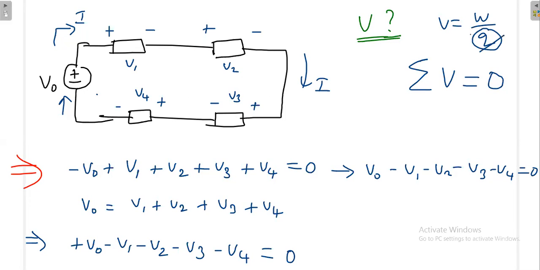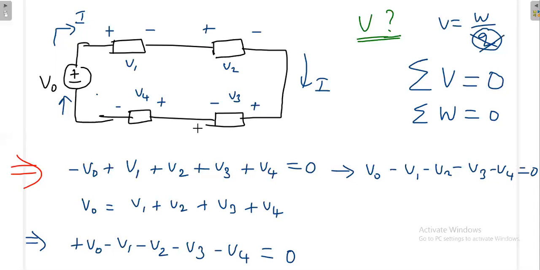So if I forget this, now I am writing that the algebraic sum of voltage is equal to 0. Can I write that the algebraic sum of energy is equal to 0? Okay, I can write it because my current is constant. Here, when I apply KVL, Kirchhoff voltage law, my current is constant.